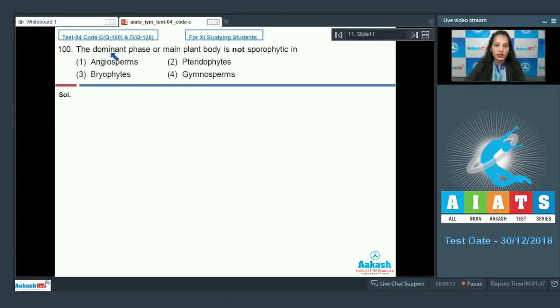Question number 100. The dominant phase or main plant body is not sporophytic in: first option, angiosperms; second, pteridophytes; third, bryophytes; fourth, gymnosperms. So in this question, you have to know about the main plant body of the different plant groups. In the case of bryophytes, the main plant body is gametophytic.